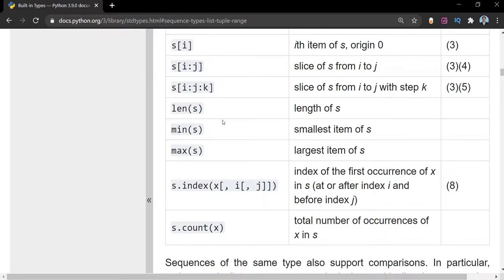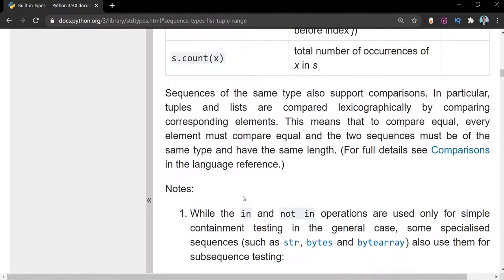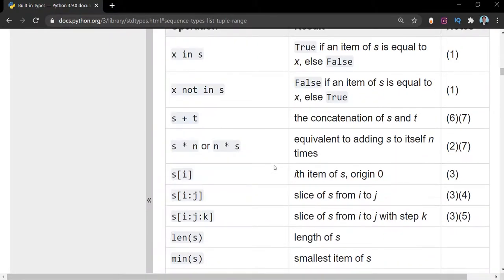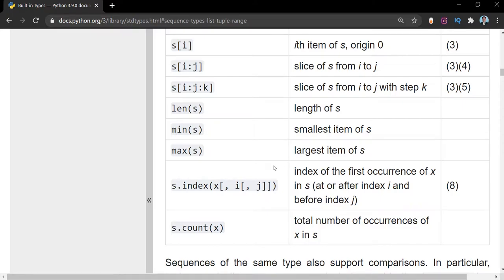So min and max are there. Min will tell you the smallest item of the list, or the string if you have one. Again, max will tell you the largest item in the list. Some other things are there like dot index, which will tell you the index, and dot count, which gives the number of occurrences. We are going to use them as we go along with the course. These are some common sequence operations that are valid for every sequence.